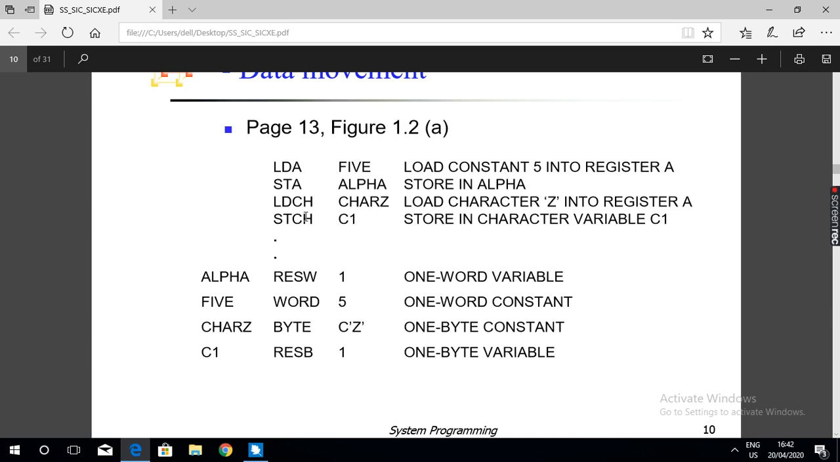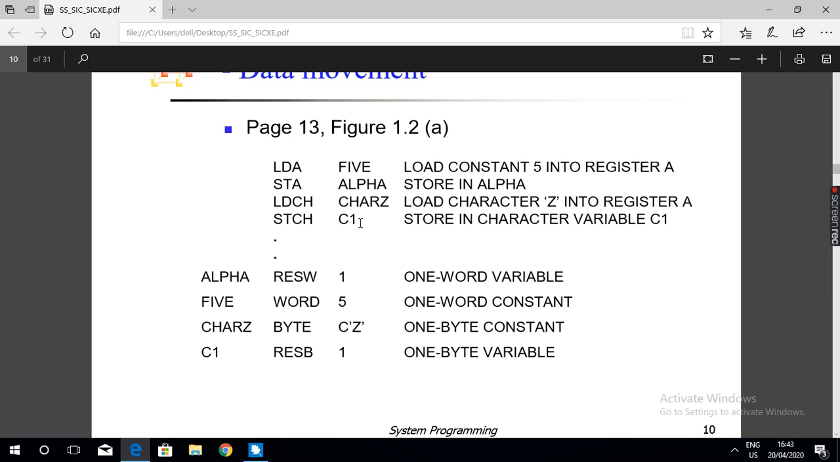Load 5 to the accumulator. Store the content of the accumulator, which is 5, to the memory location alpha. Alpha is already defined as a word. Load the data of integer 5 into the accumulator, then store the content of the accumulator into the memory location alpha.